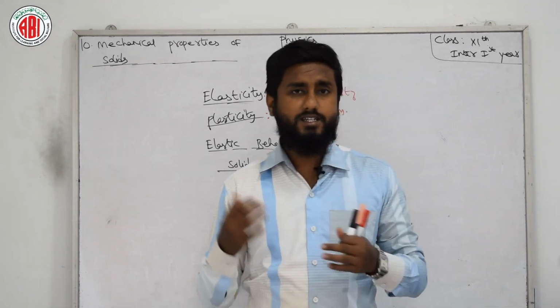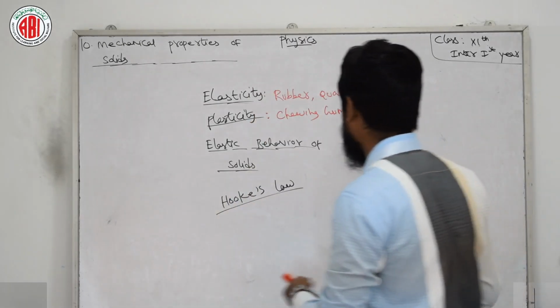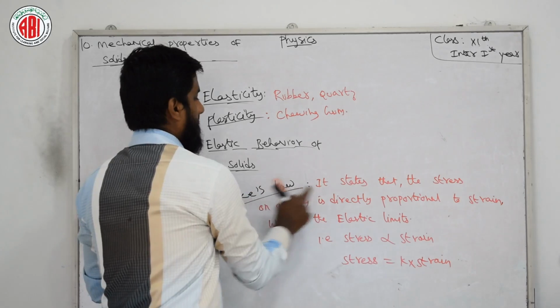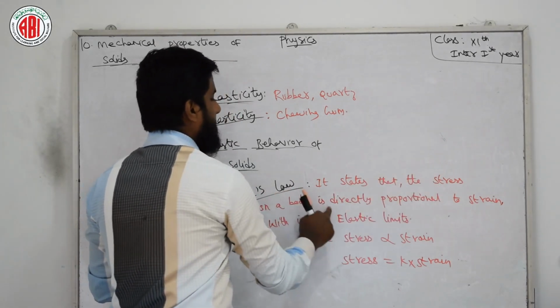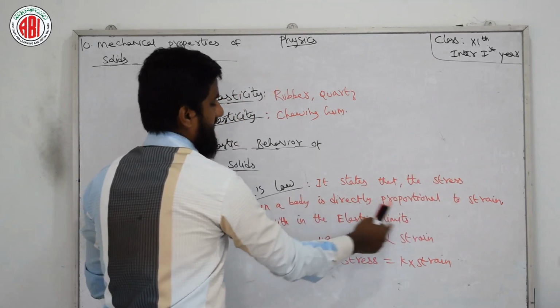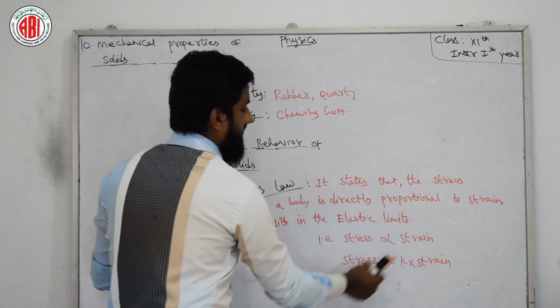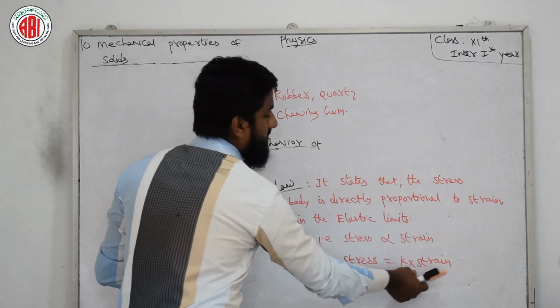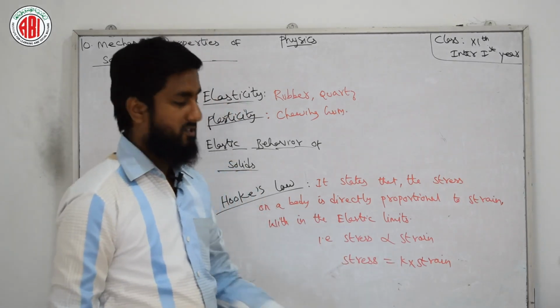I will tell you Hooke's law completely. I am writing the definition first, and after that I will explain. Hooke's law states that the stress on a body is directly proportional to the strain within the elastic limit. That is, stress is directly proportional to strain. Stress equals K times strain. Here K is the proportionality constant.